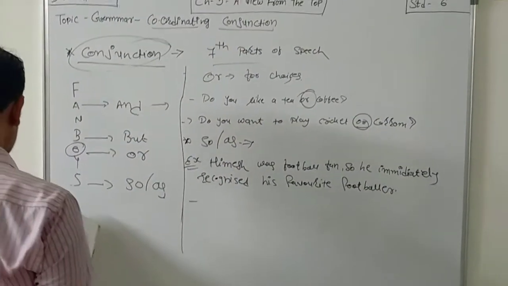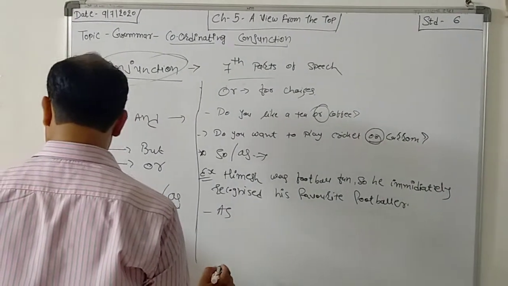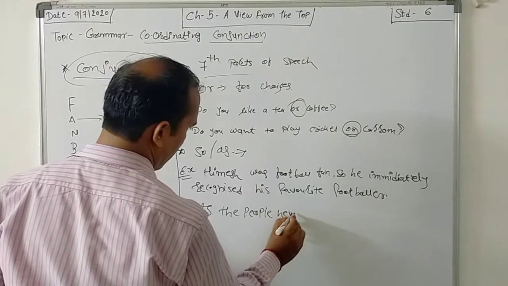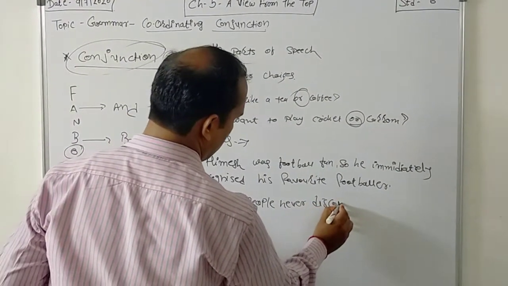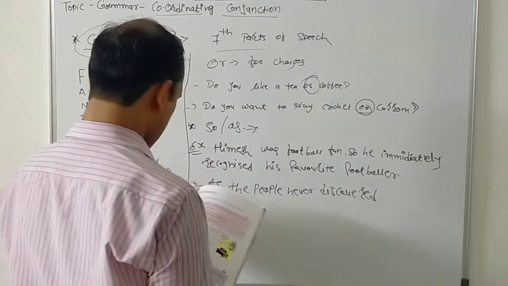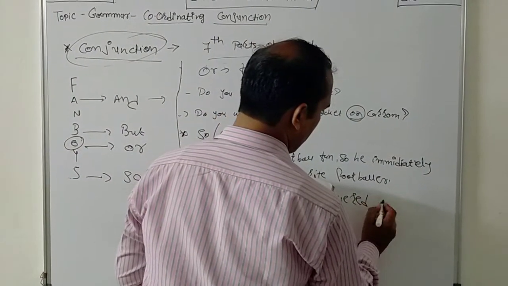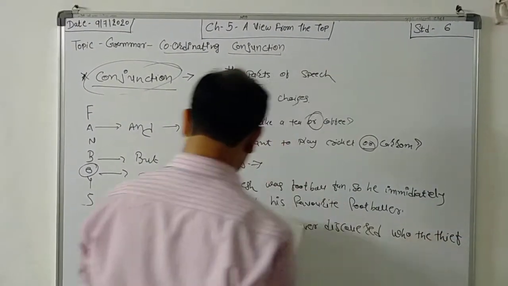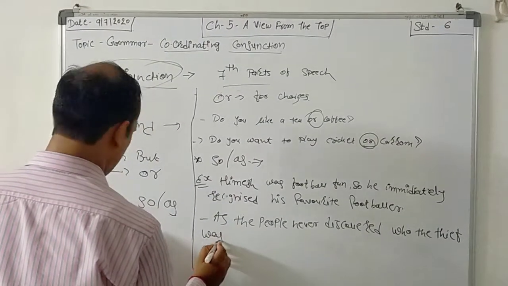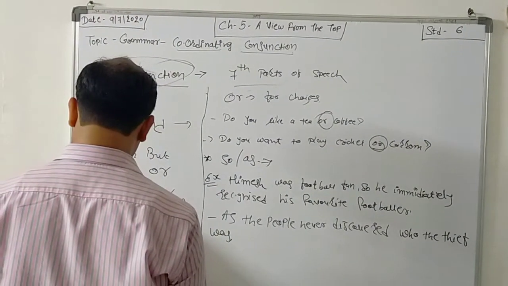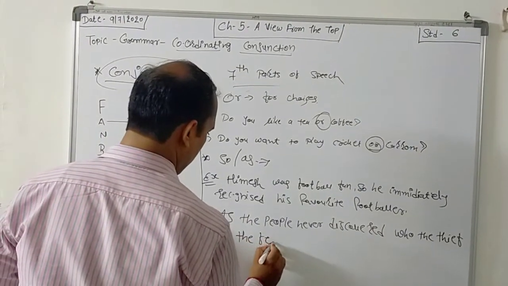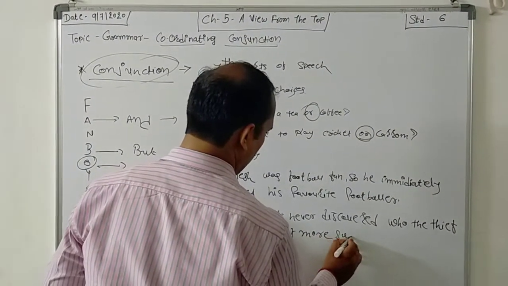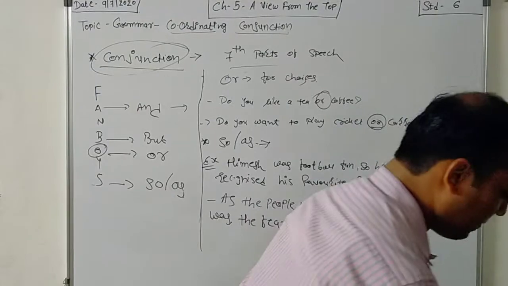And number 2 is: as the people never discovered who the thief was, the fear of more such robberies remained.